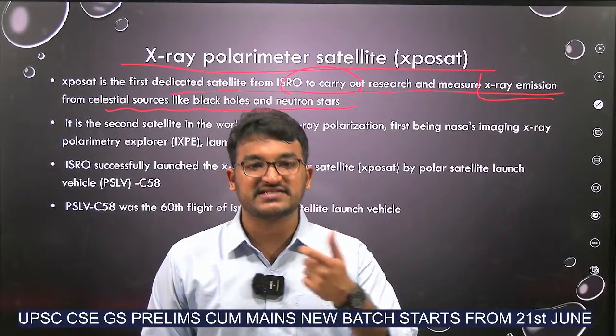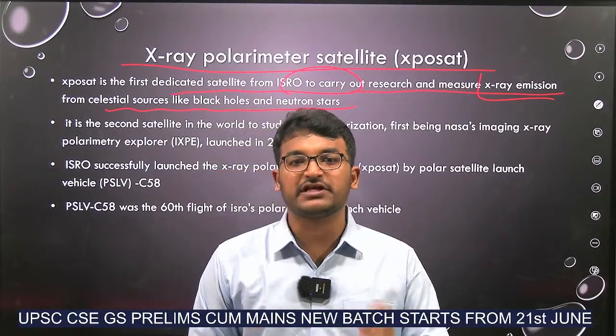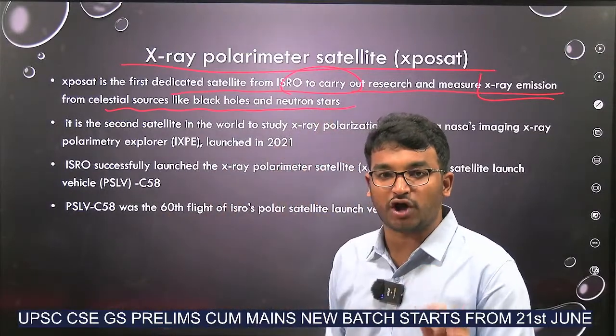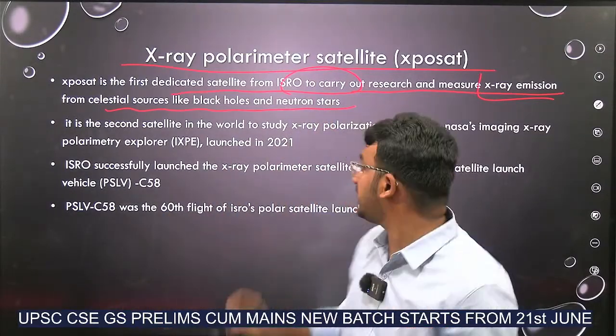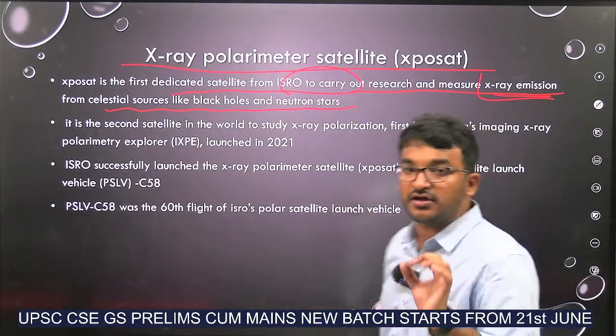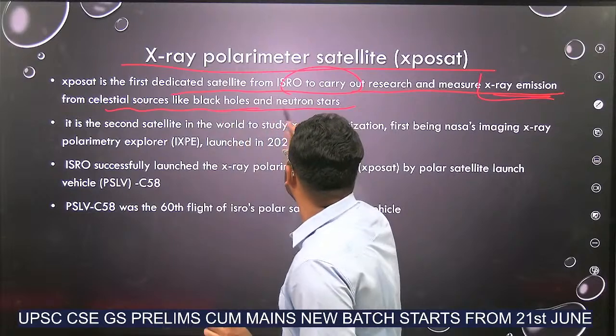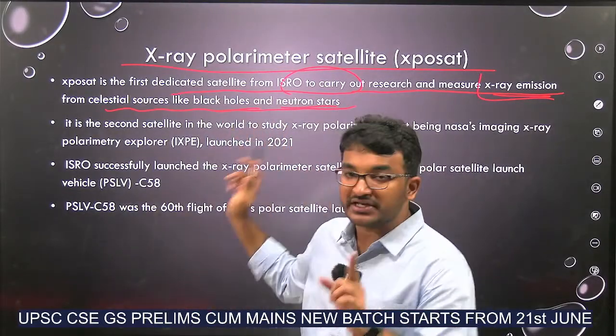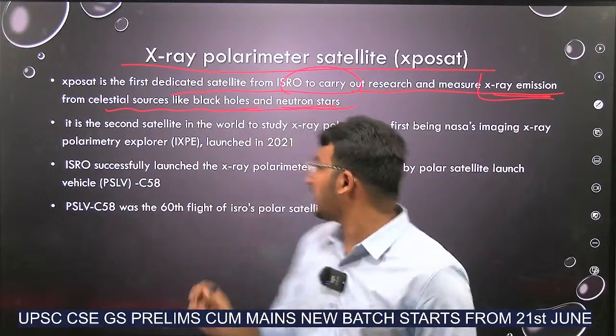But capturing these X-rays is not the cup of tea for all satellites. Now this XPoSat has been launched individually and earmarked only to measure X-ray emission from celestial sources like black holes and neutron stars. Okay, and it is the first from India,